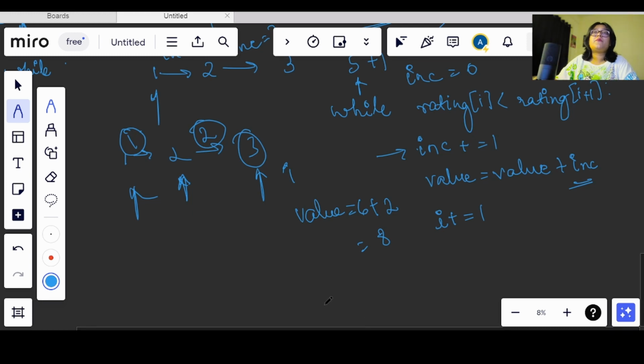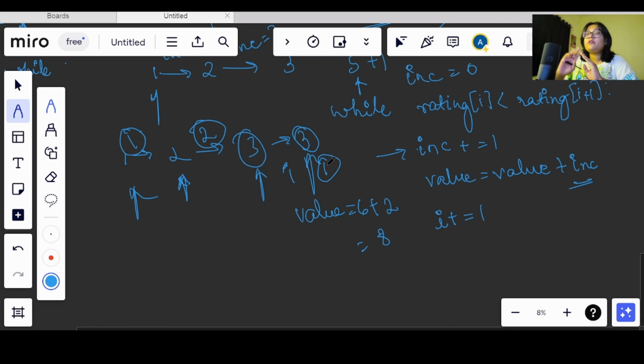Now let's see, we have reached a point where we have an equal value, then we don't need to increment anything, right, because we will be giving only 1 candy to this person, and we have taken care of that condition previously, where we initialize the rating with 1 for each child, right. Means every child was getting 1 candy.